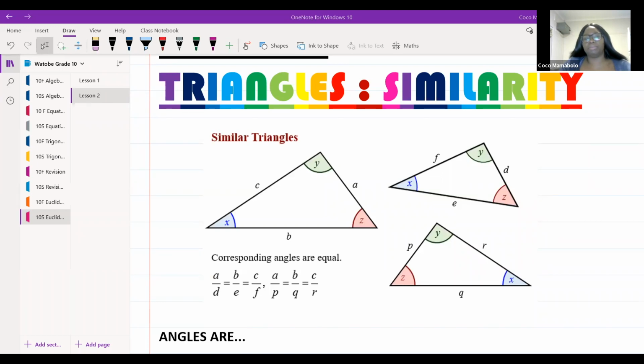Diana, what do you say? So congruent triangles are exactly the same. And similar triangles are like a smaller version of the bigger one. Yes, good.